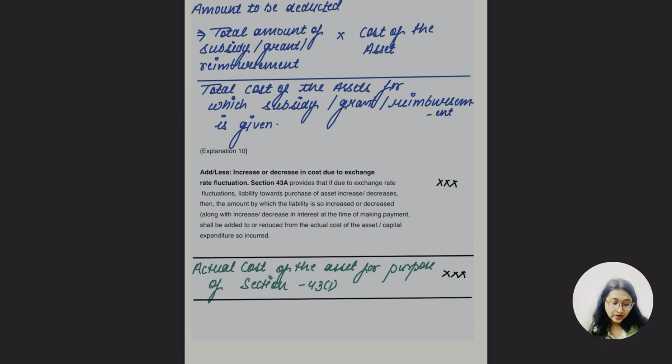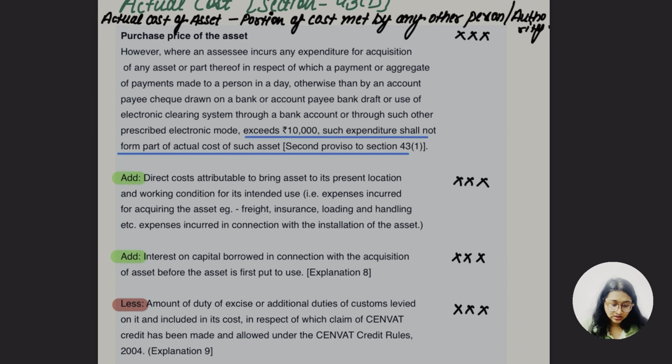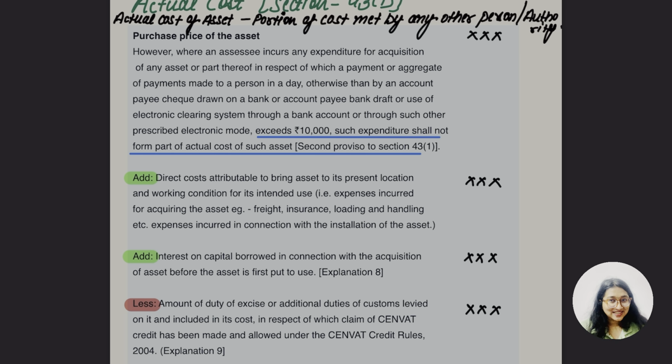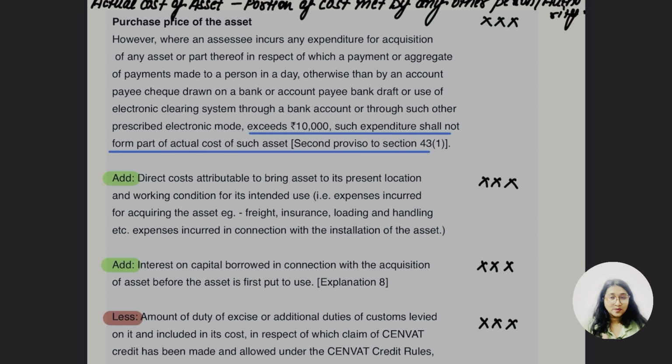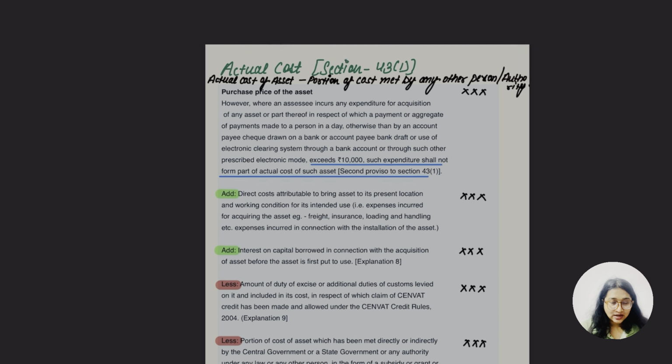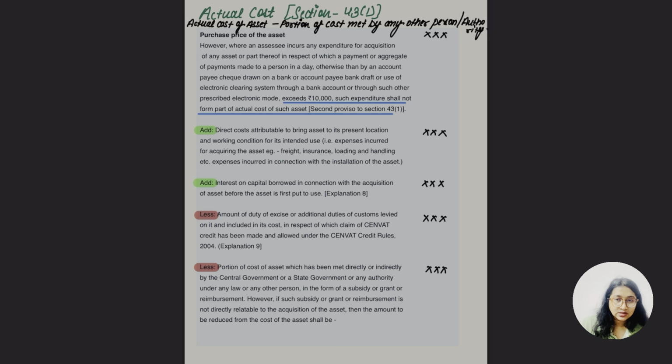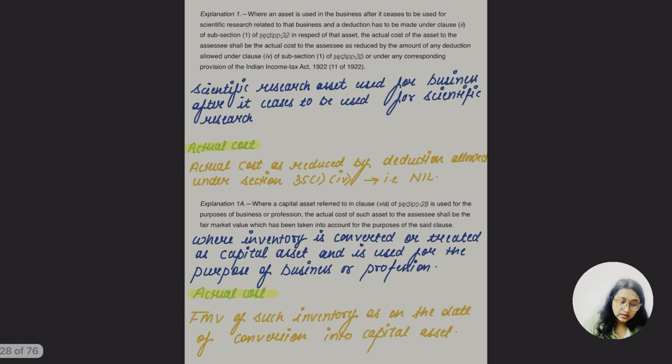So yes guys, I was a little bit quick, hope so, okay, but I have to complete this lecture, complete this chapter. As you know, PGBP is a very big chapter, so we have to be quick. Okay, so yes, I end this lecture. And this was the format of actual cost guys, okay. But in another lecture I am going to tell you some scenarios, and with that what is going to be the actual cost in that scenario, okay. So hope you get something in your mind here, okay.